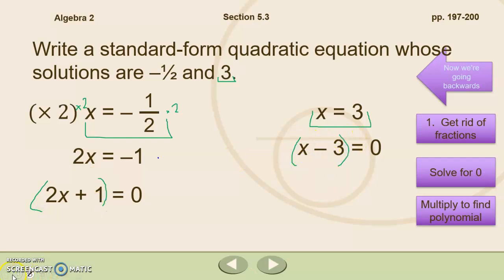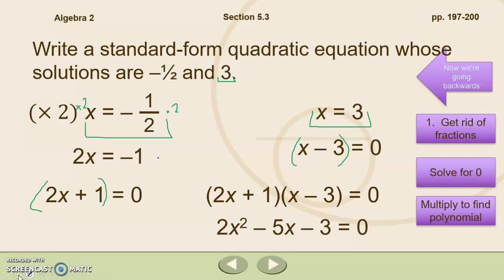We'll then multiply these together to find our original polynomial. 2x plus 1 times x minus 3, using first, outside, inside, last, or the other method, the vertical alignment method, you find out that this equation is 2x squared minus 5x minus 3. We're going to write that in standard form. So in this case, we were given the solutions. We had to set each of the solutions equal to 0 in order to get our factors, and multiply those factors back out to find our original polynomial.